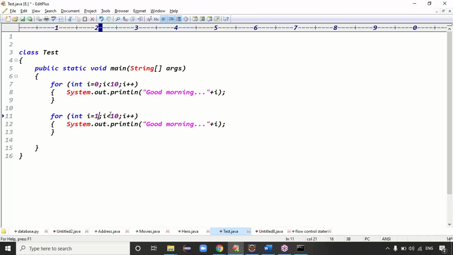And the condition: i less than 11, or better to write i less than or equal to 10. Okay, 11 is not good. Just make it less than or equal to 10, which means it will take the 10 value also, right? Exactly. Guys, are you clear?